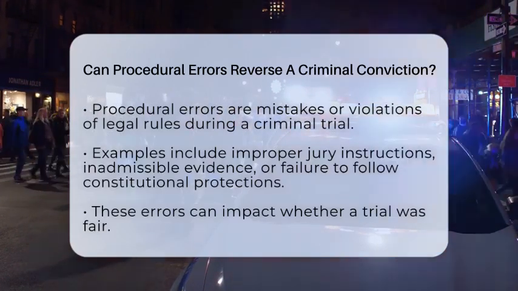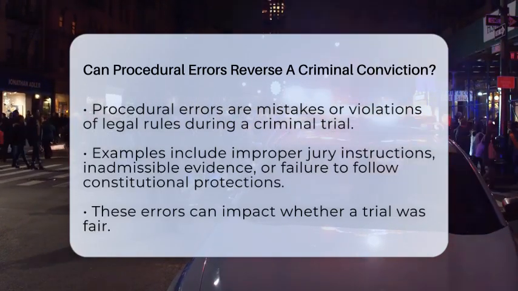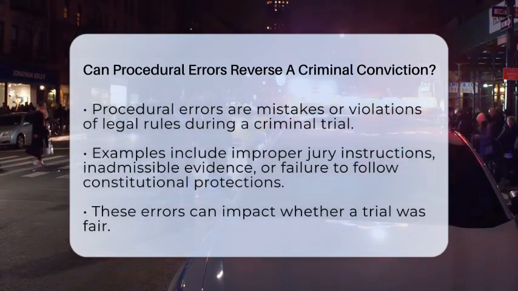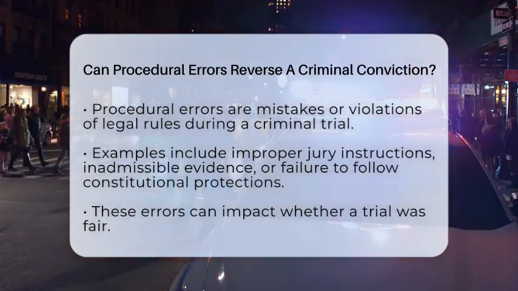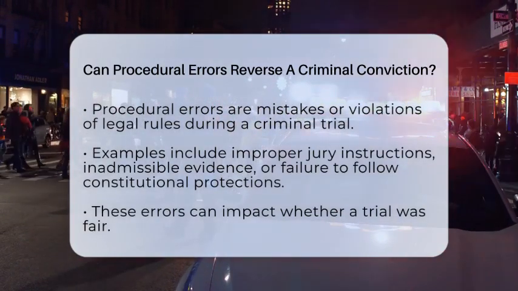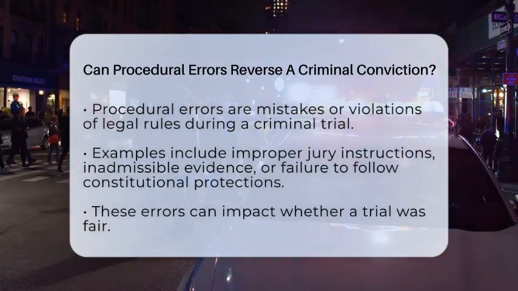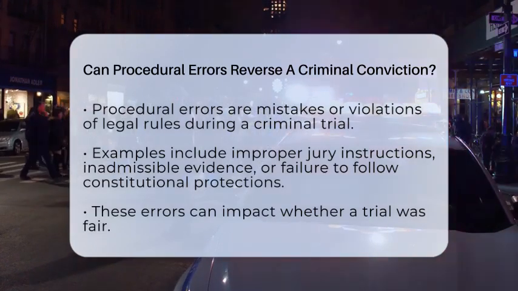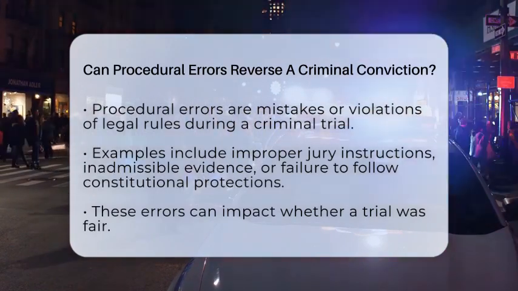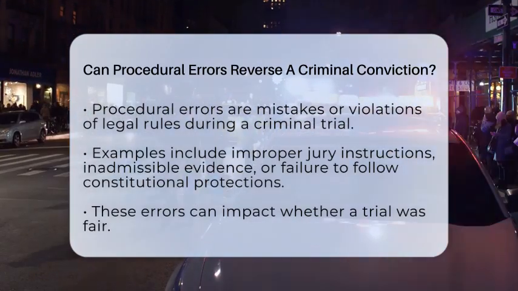These are mistakes or violations of legal rules that happen during a criminal trial. They can involve things like improper jury instructions, admitting evidence that shouldn't be allowed, or failing to follow constitutional protections. If these errors are serious enough, they can affect whether the trial was fair. When someone is convicted of a crime, they have the right to appeal if they believe something went wrong.